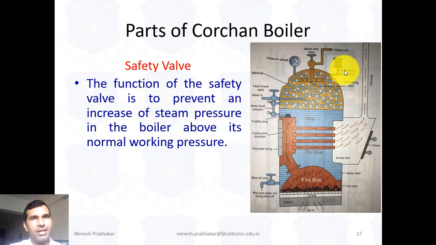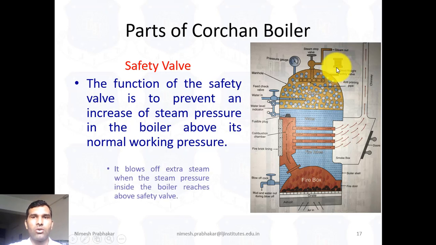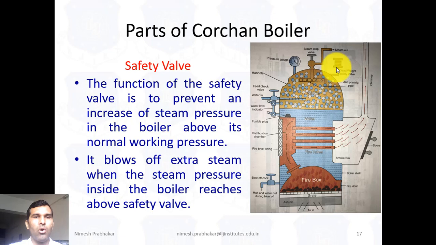If pressure increases inside this boiler, this safety valve opens and provides safety. So it blows off extra steam when the steam pressure inside the boiler rises above the safety valve limit. So this is a safety valve.